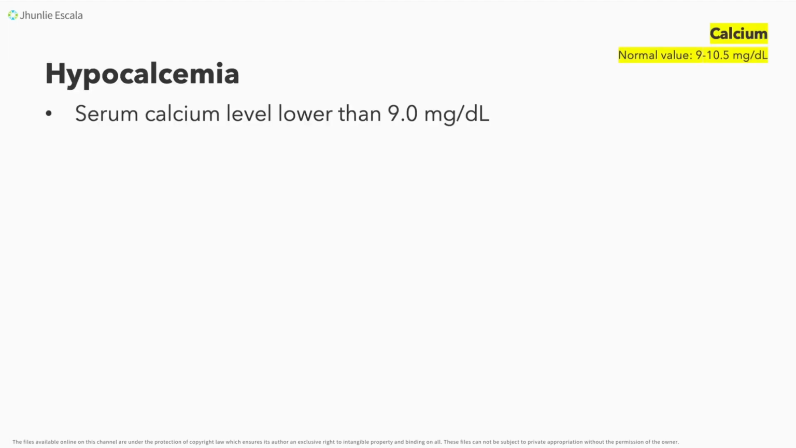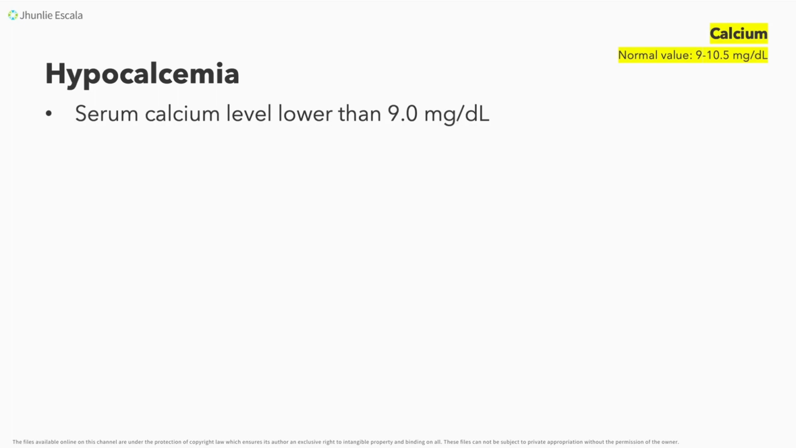Now, kapag sinabi po nating hypocalcemia, it is your serum calcium level that's lower than 9 milligrams per DL. Kapatid, kapag sinabi nating calcium, the normal value that we have is 9 to 10.5 milligrams per DL. Nagva-vary po ito base sa iba't ibang references, but of course, both the NCLEX and PNLE will be fair to you as they will be giving you numbers that are really significant.